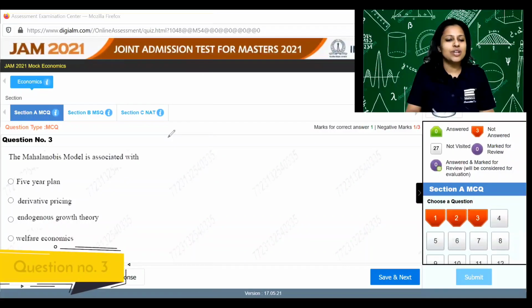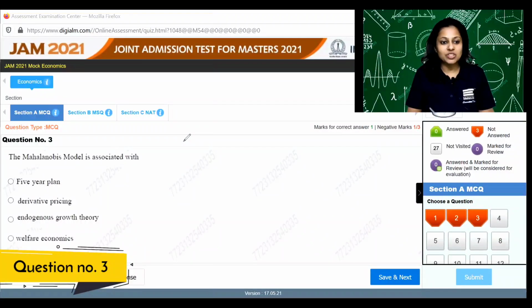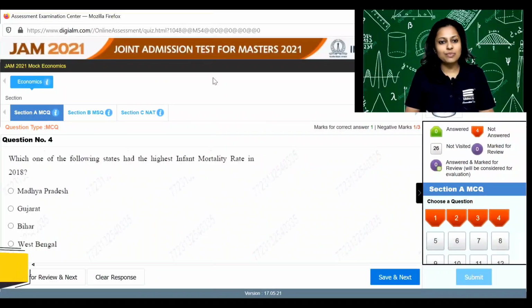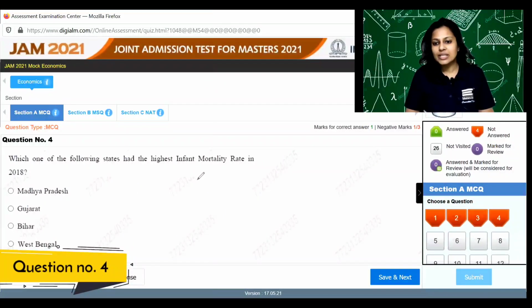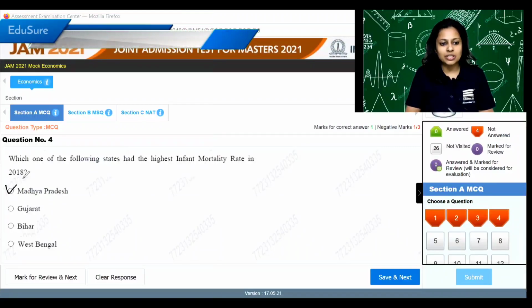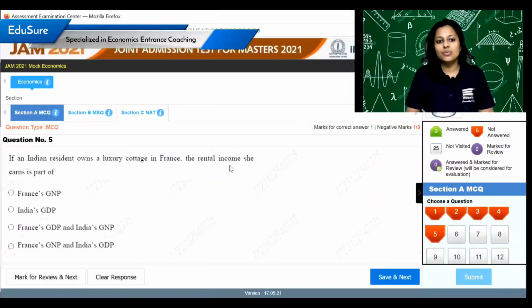IIT JAM 2021 sample question number 3, MCQ. The Mahalanobis model is associated with the 5-year plans of India. Next question, question number 4. Which of the following states had the highest infant mortality rate, IMR, in 2018? And the answer to that is Madhya Pradesh. Moving on, next question, question number 5.